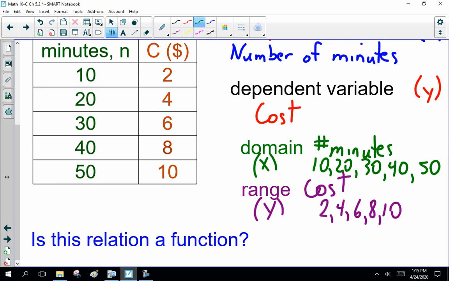Now here's the problem. Do you always talk for exactly 10 minutes on the phone? No. Anyway, so is this a function? Is this relation a function? That is, for every x, there's one and only one y value? Yes. This is a function.